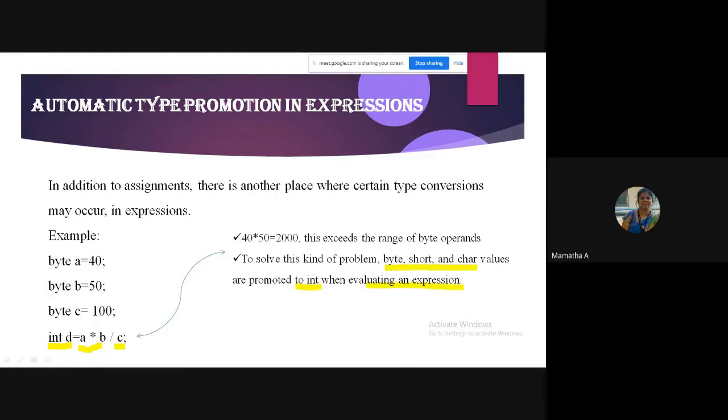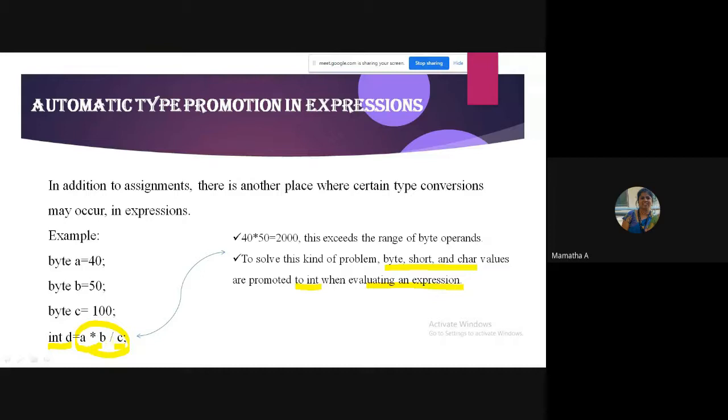If there is an expression, it will automatically convert byte, short, and char to int. Remember. Since A and B are byte, it will automatically convert to int. This is an expression, made up of operands and operators. So automatically A and B will be converted to int. Similarly, C also. So what will happen now in this case?